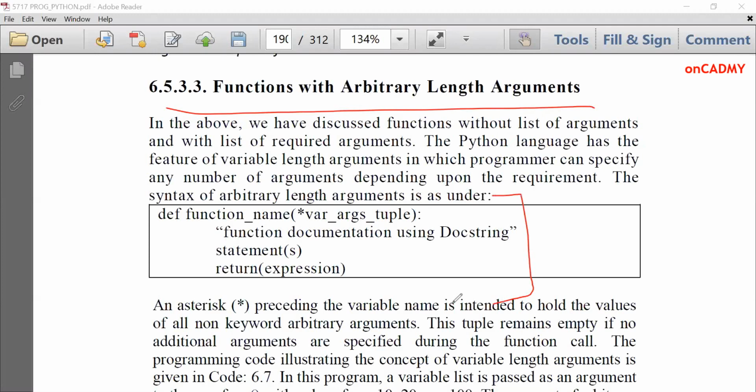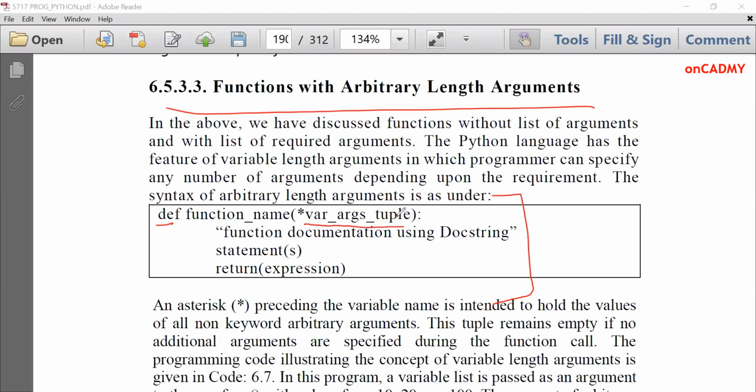First of all, we have to write def, then the function name, and in parentheses we'll write an asterisk and then the variable arguments tuple. So we can specify here either a list or tuple, where all the elements of the list or tuple will be passed by the function call over here, right?